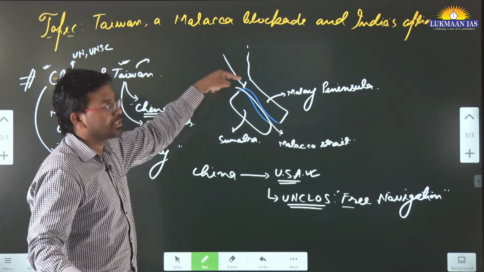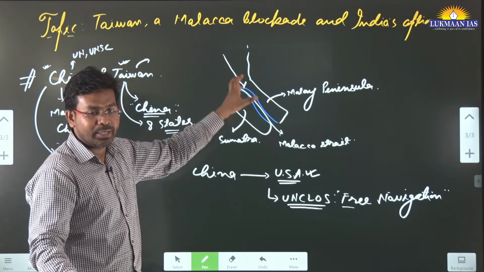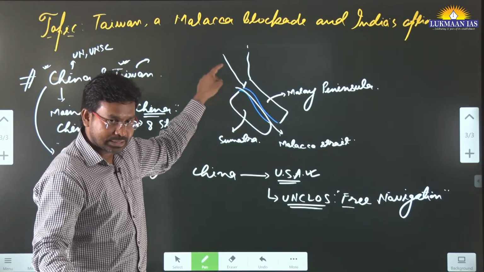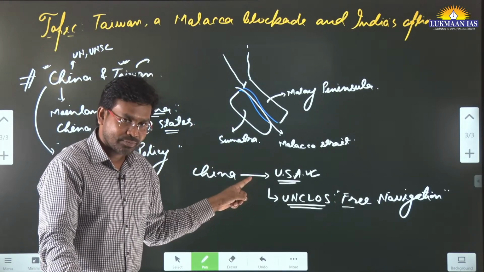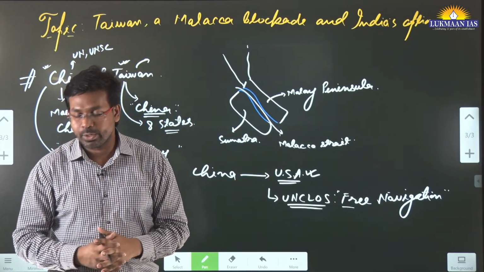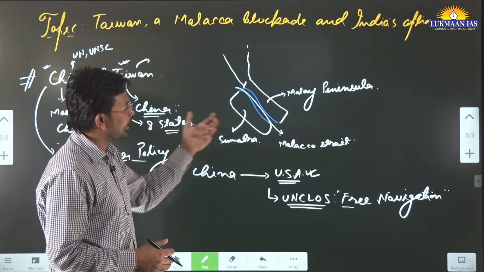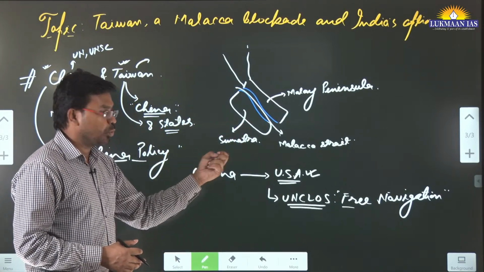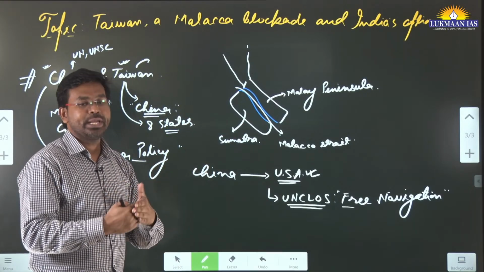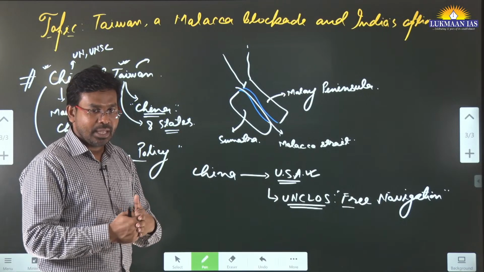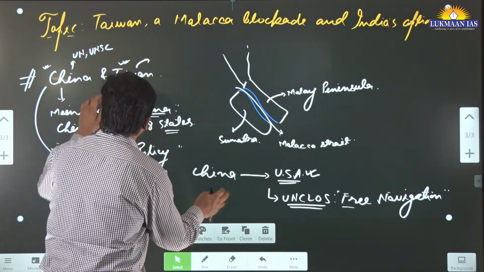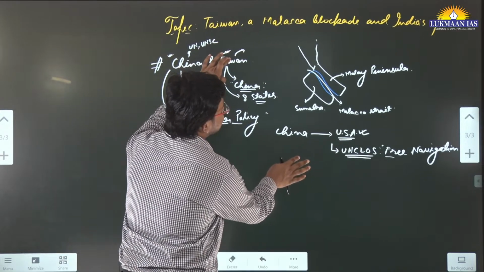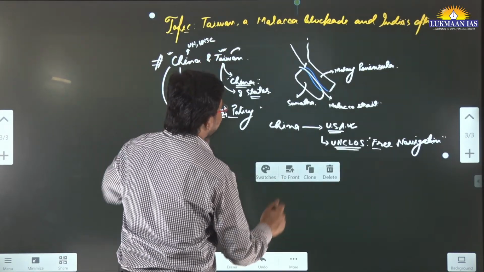And since the Chinese government has stationed its naval forces and air forces in the Malacca Strait, this was being opposed by the United States of America. In this article the author says that this particular development has led to a kind of tension between USA and China. They are parties that are anti to one another in many areas.